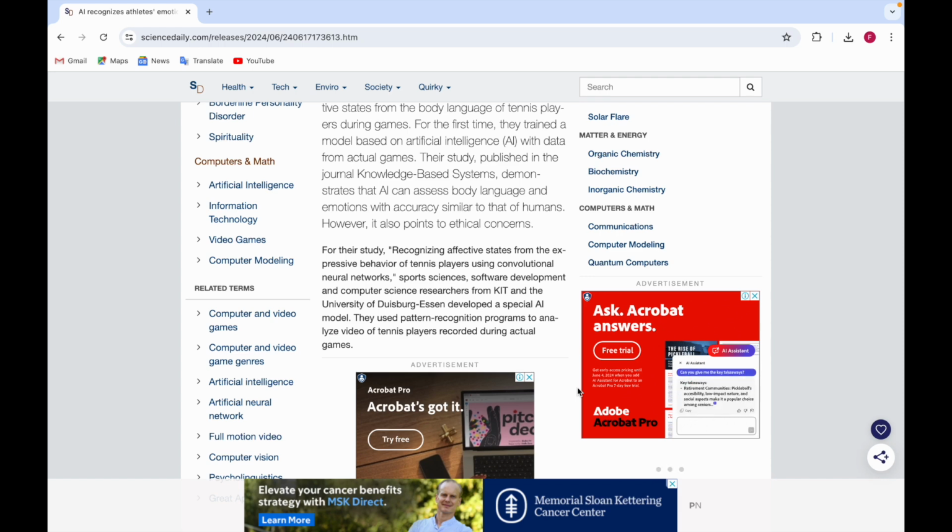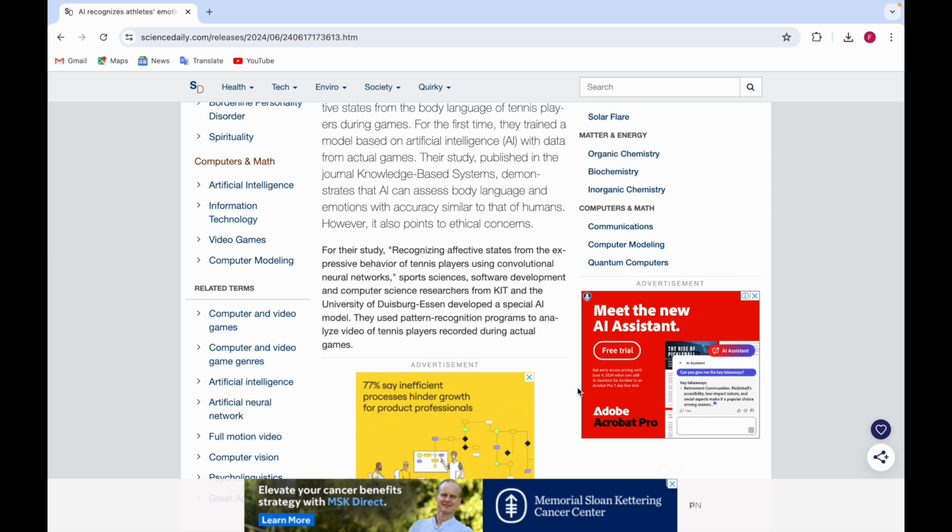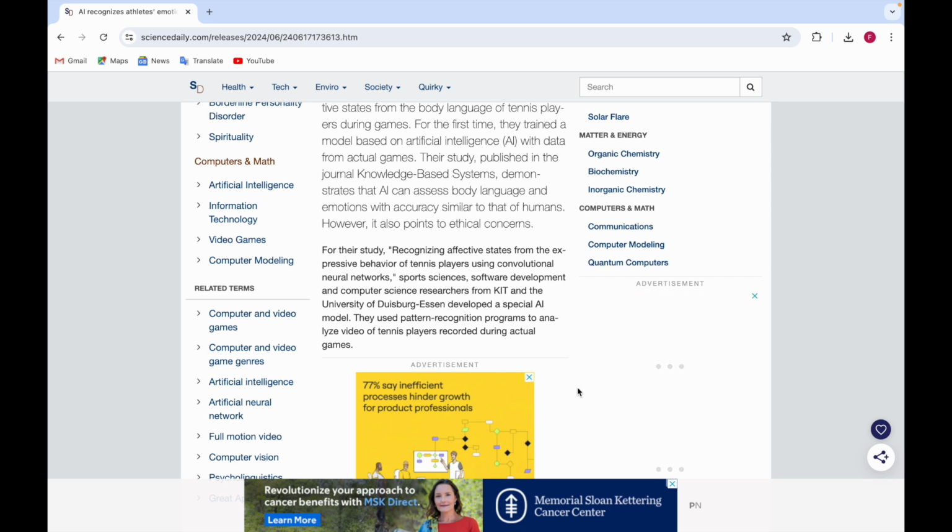They analyzed videos using pattern recognition programs, meaning finding patterns, for example if the player is stressed. They used many videos of tennis players and trained the data according to it, from actual games. They were not simulated videos; they were recordings of actual games in which the tennis players were playing. On those videos, they used pattern recognition programs.